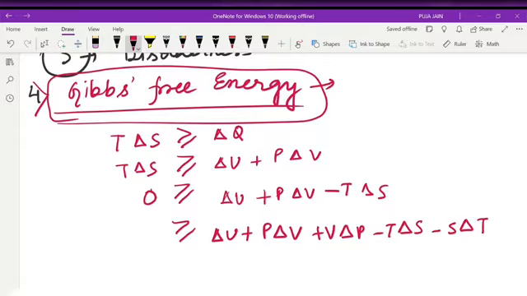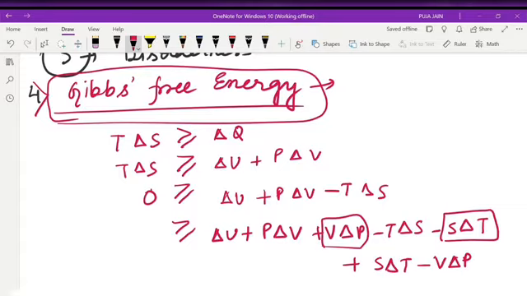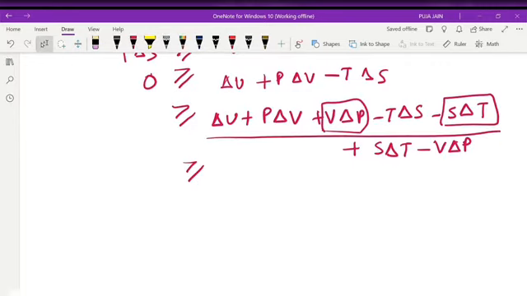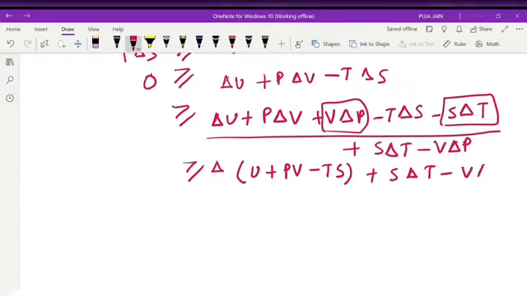Okay, so what are the two new quantities I have introduced? This one, V del P, and minus S del T. Okay, to balance this I can write plus S del T and minus V del P. Correct, I can write in this way. So now this quantity can be written as what? Del of U plus PV minus TS, correct, plus S del T minus V del P.